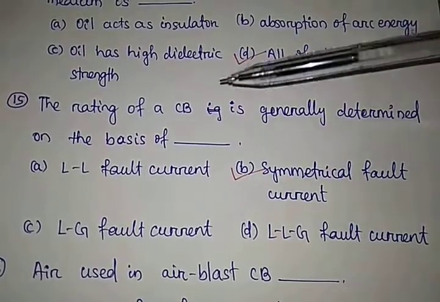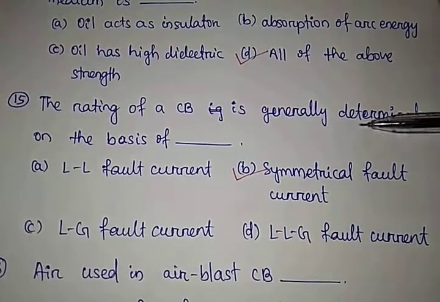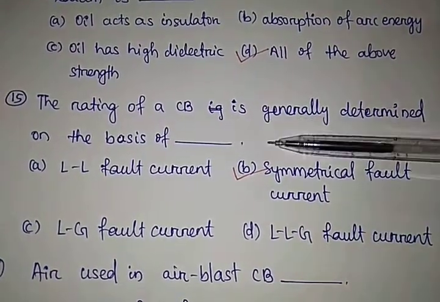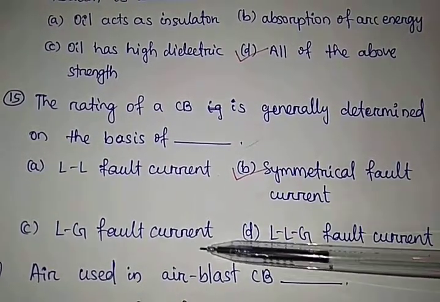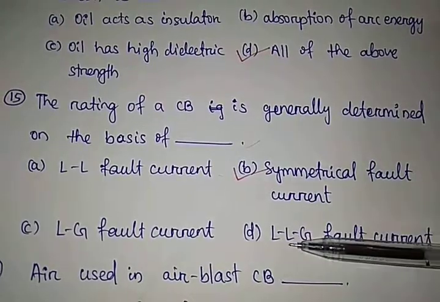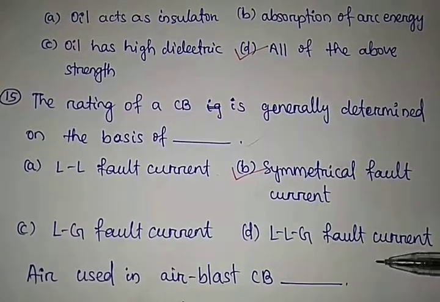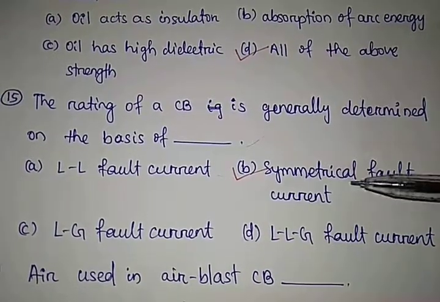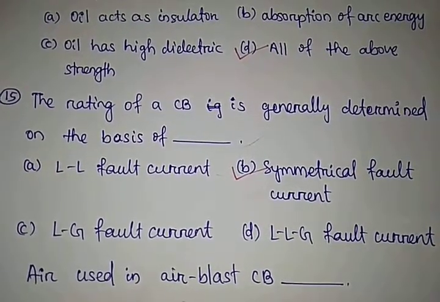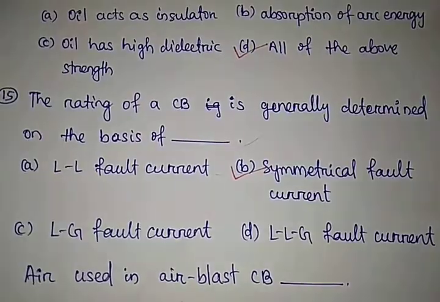Question number 15. The rating of a circuit breaker is generally determined on the basis of dash: line to line fault current, symmetrical fault current, line to ground fault current, double line to ground fault current. The rating of a circuit breaker is determined on the basis of symmetrical fault current. Option B is the correct answer.